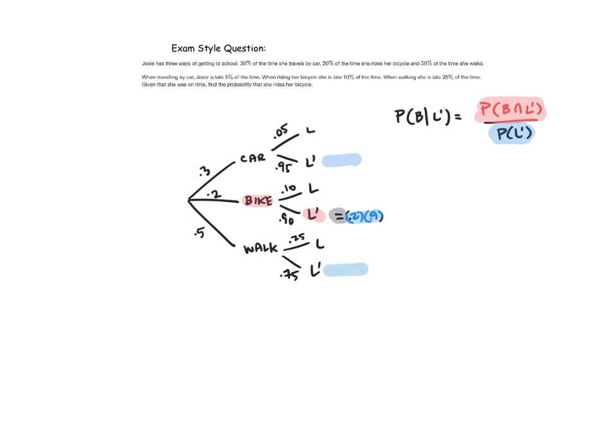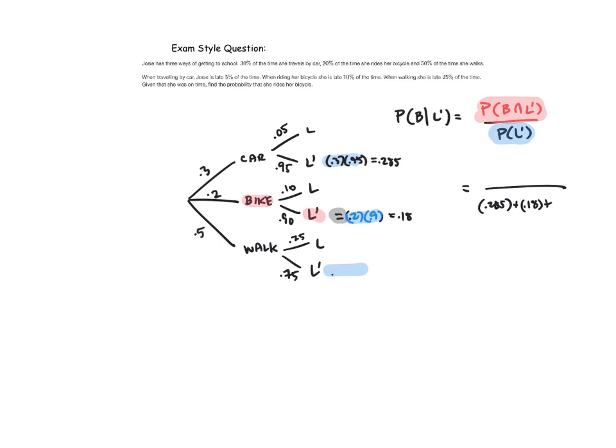So we'll take 0.3 times 0.95, which ends up equaling 0.285. So 0.285 plus 0.2 times 0.9 is 0.18. 0.18 there.